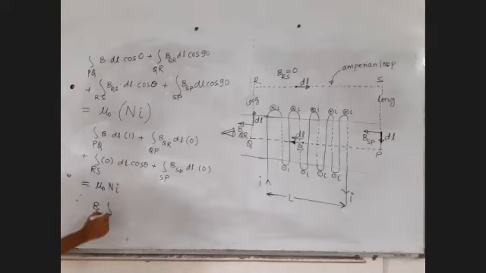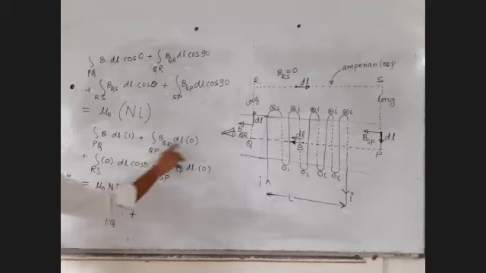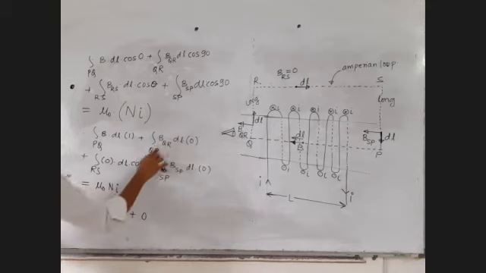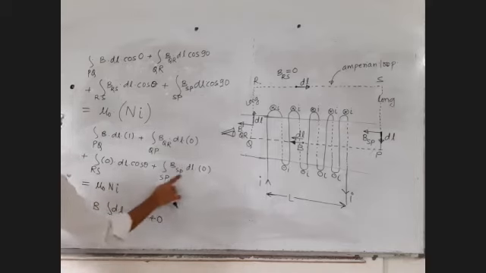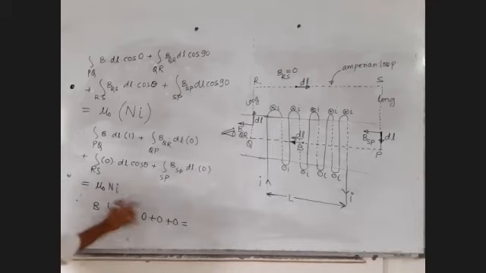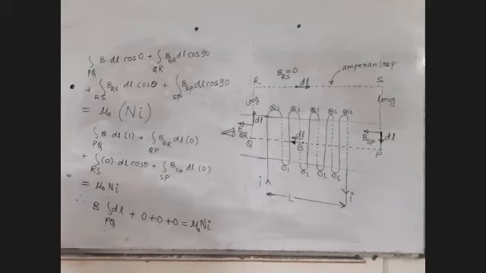B times closed integral DL over the path PQ, plus 0 into anything is 0, integration of 0 is 0, is equal to mu 0 capital N into I.